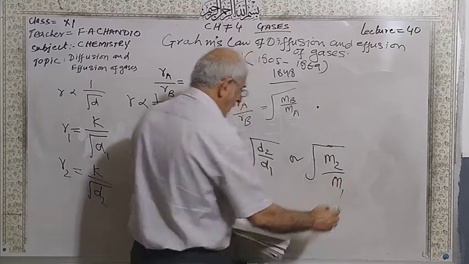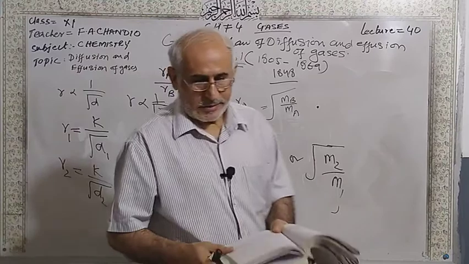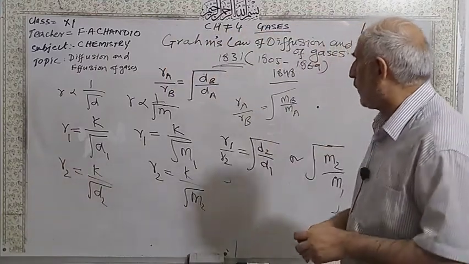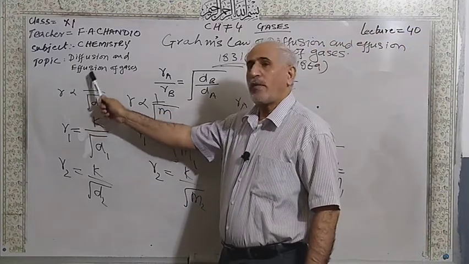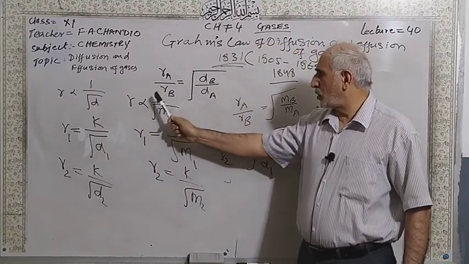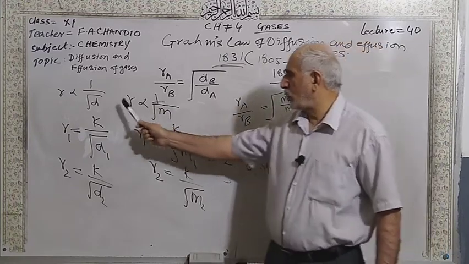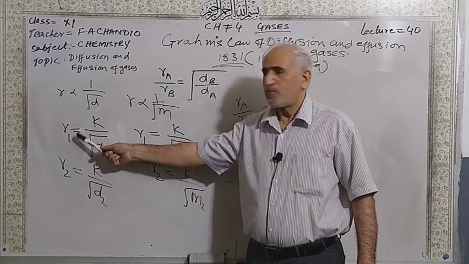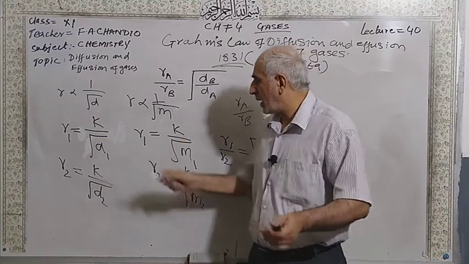If you remove the proportion sign, you put the equal sign, with K as the proportionality constant, R the rate, D the density of the gas.